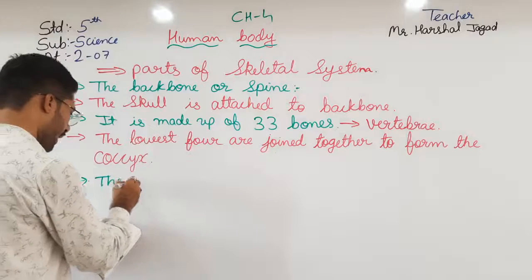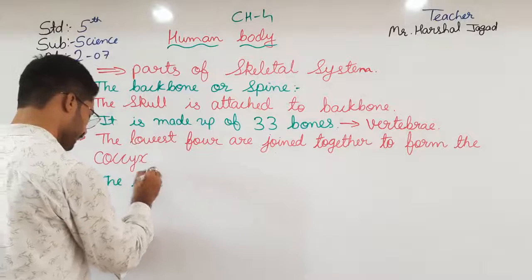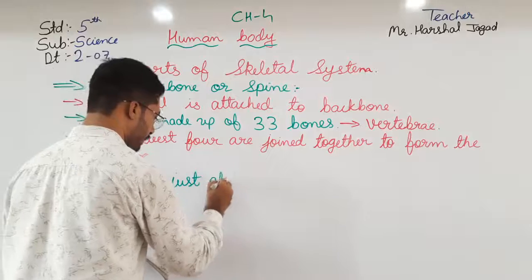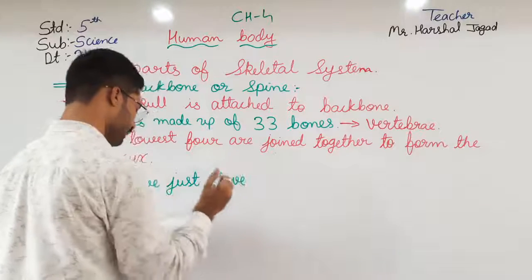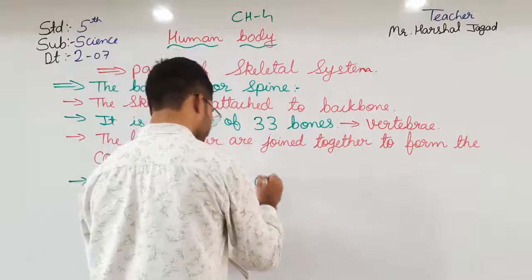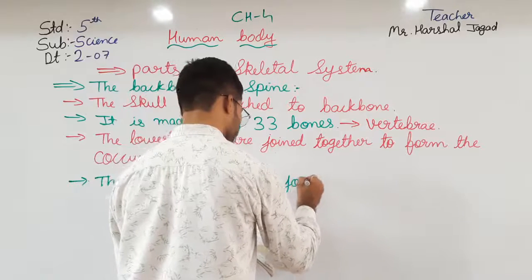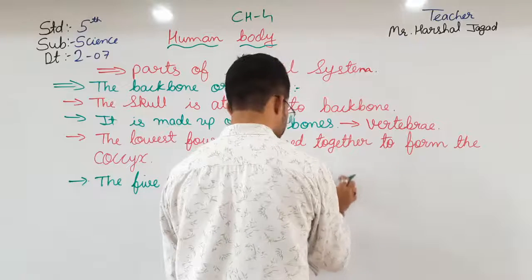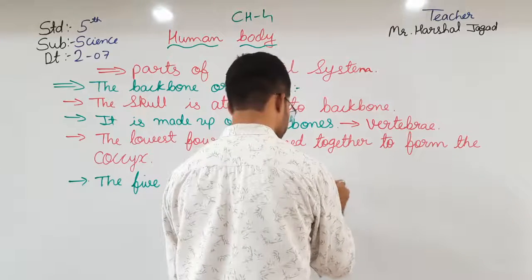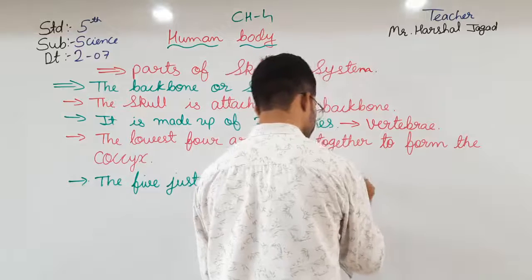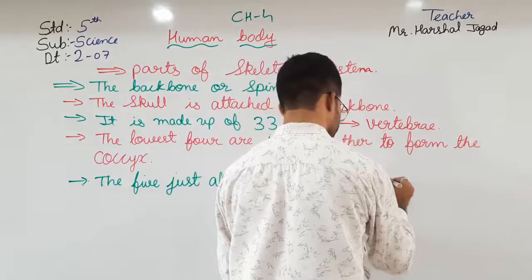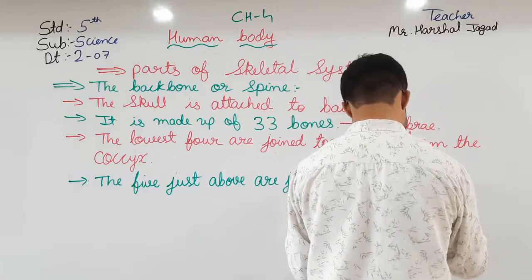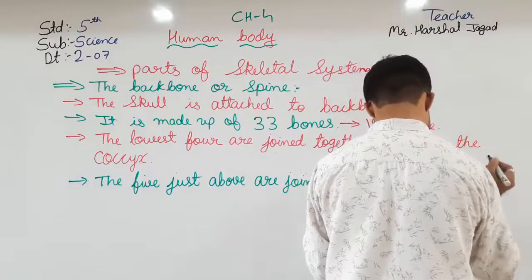Then the five just above are joined to form the sacrum.